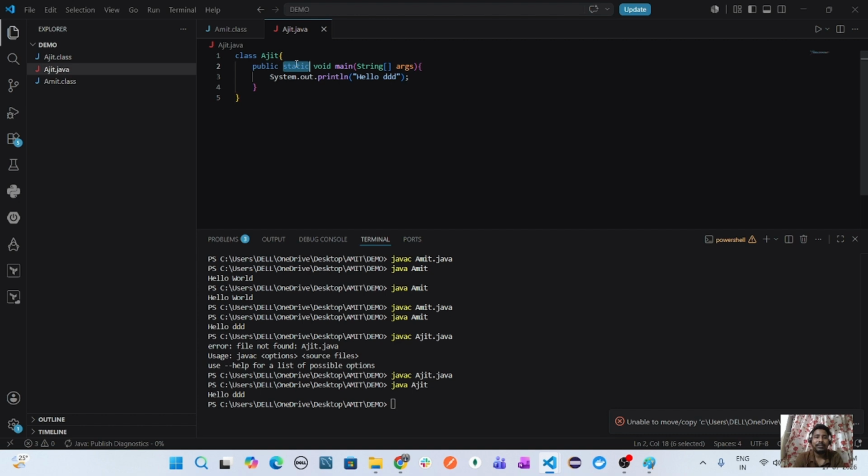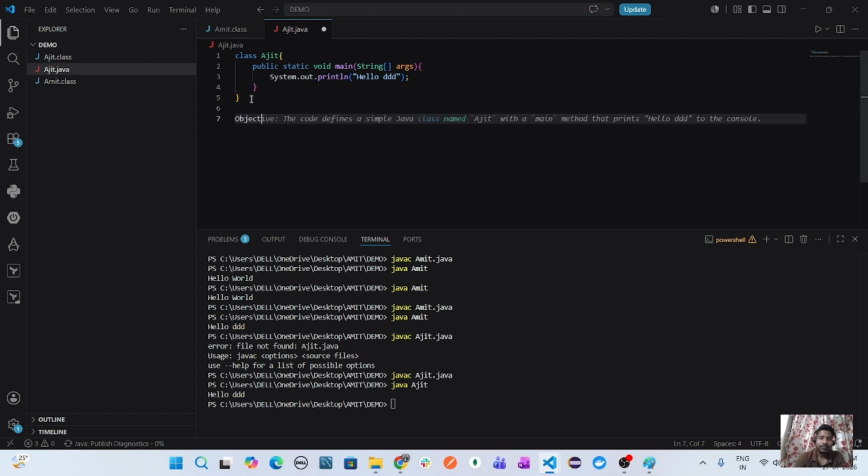And static means without an object you can execute this. What is an object, I will also tell you. Object has a state and behavior.